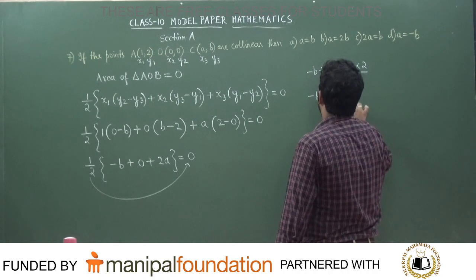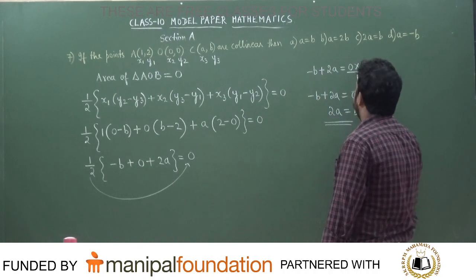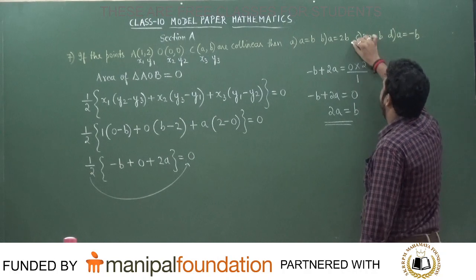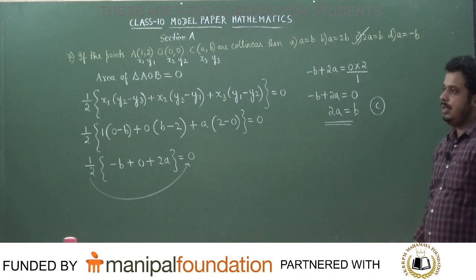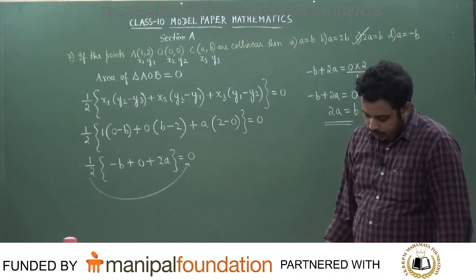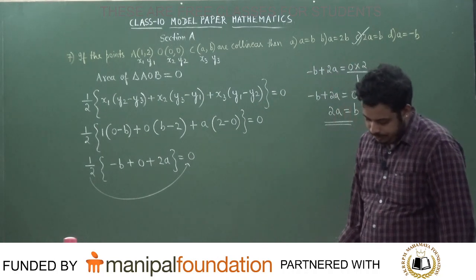So what is the answer for the question now? 2a is equal to b. 2a is equal to b is the answer to the question, which corresponds to the option number what? C is the answer to the question. Do you follow? Very, very easy.